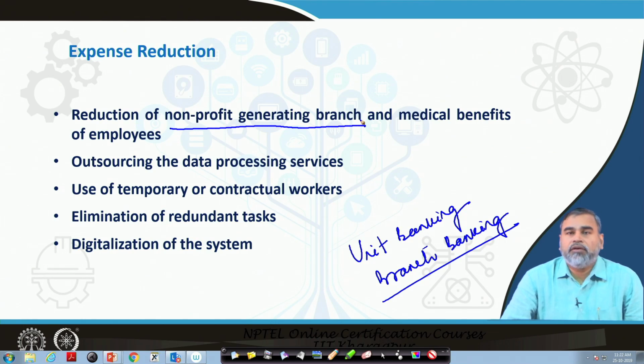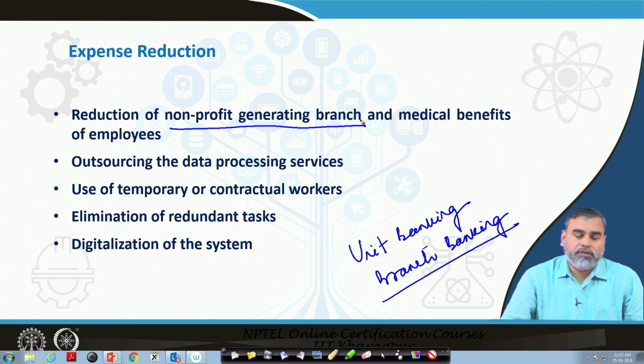This is the way the commercial banks can minimize their expenses. One is to reduce the number of non-profit generating branches, and reduce the medical benefits and other benefits in different ways, which can help them to reduce their cost in the beginning stages.